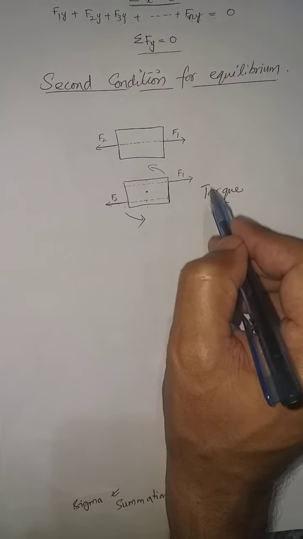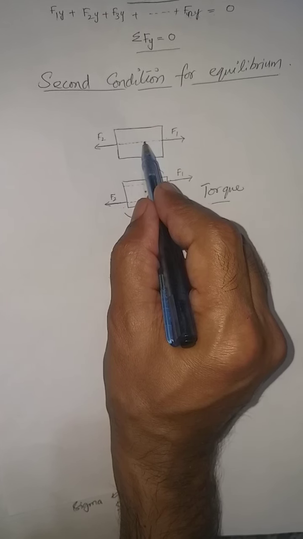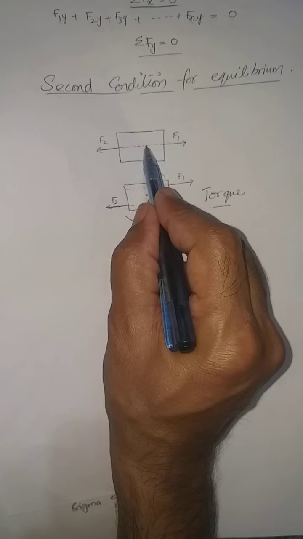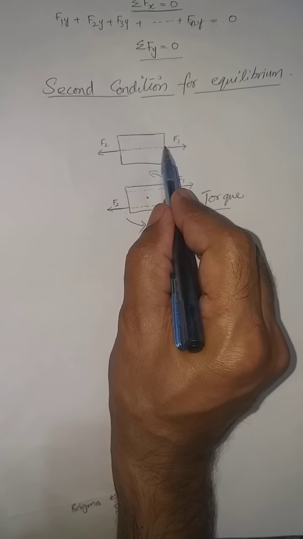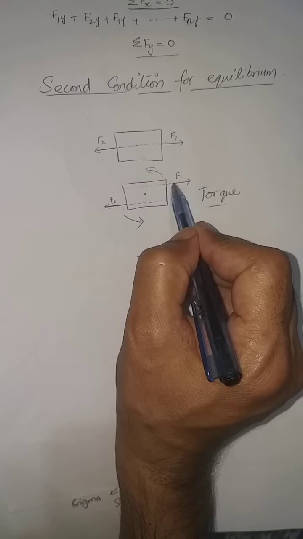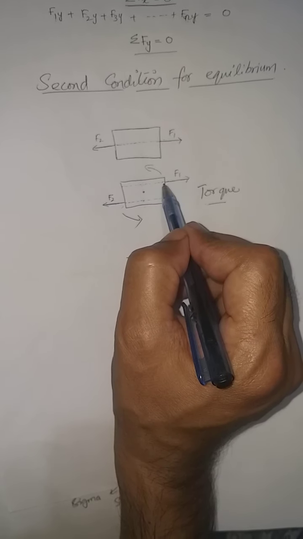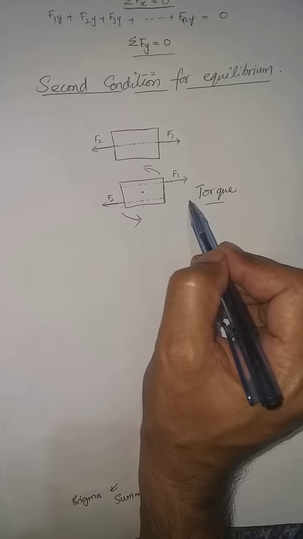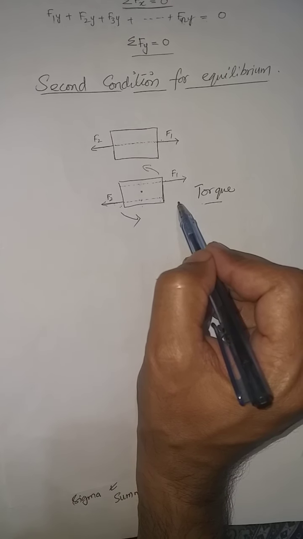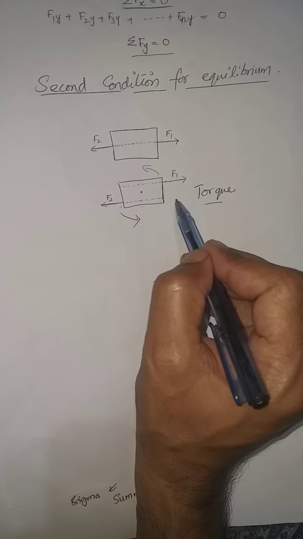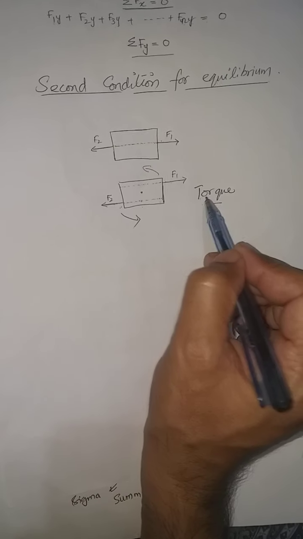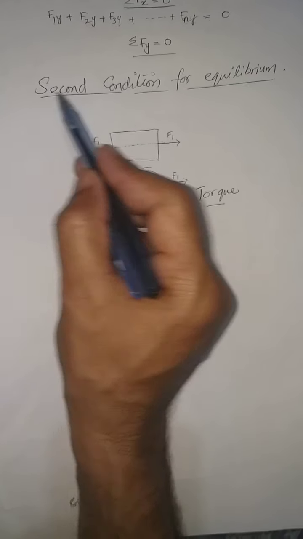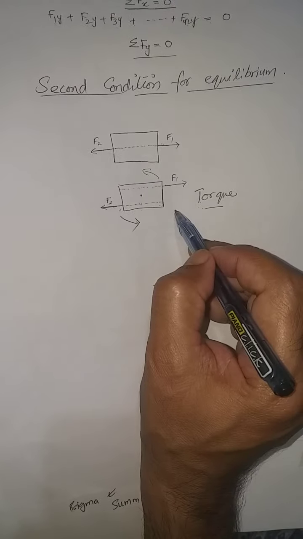In the earlier condition we had seen that the object remained stationary, it did not move, it was totally at rest. So the first condition of equilibrium was satisfied. But when we shifted these forces, we changed their line of action. Now in the same object it created a tendency to rotate, so torque is produced. Now it requires another condition of equilibrium. This is called the second condition of equilibrium, in which torque has been produced.